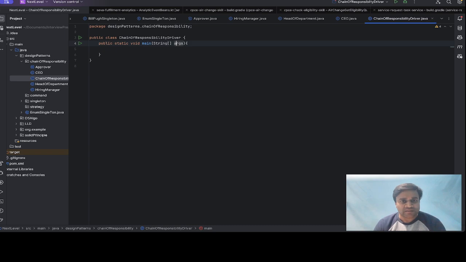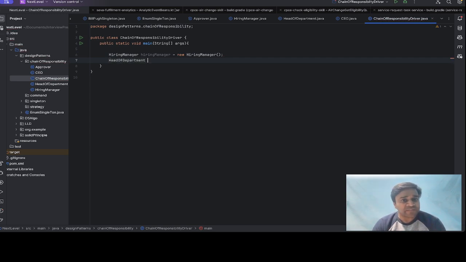Here we have the three concrete classes. One is hiringManager equal to new HiringManager. Another one is headOfDepartment equal to new HeadOfDepartment. Another one is CEO, ceo equal to new CEO.